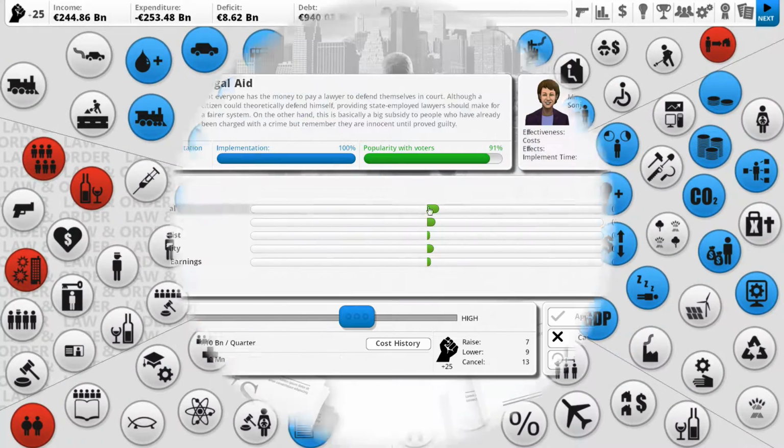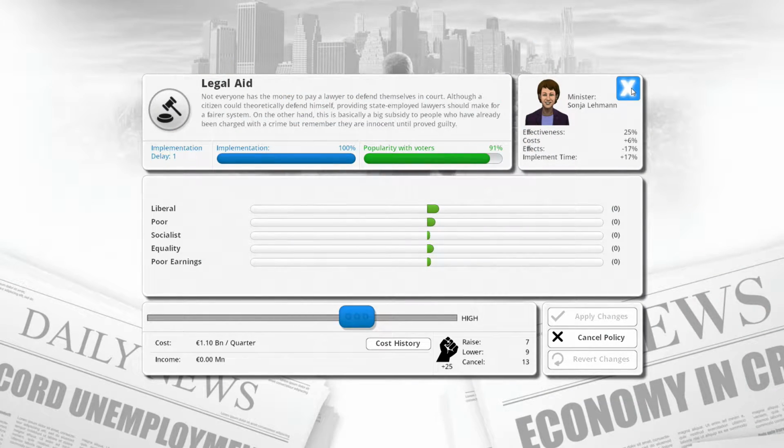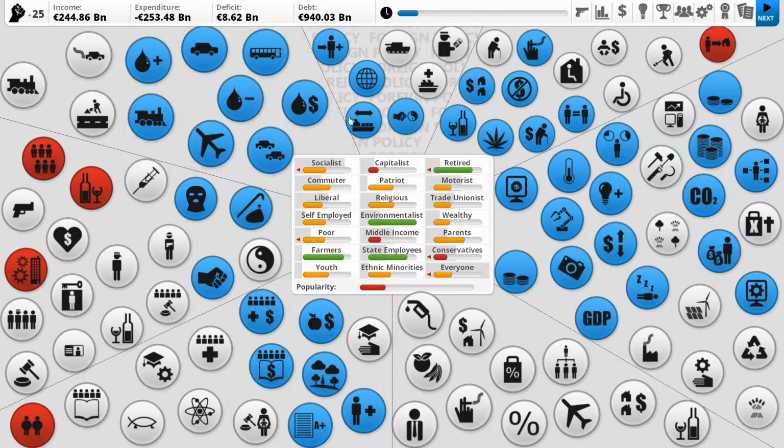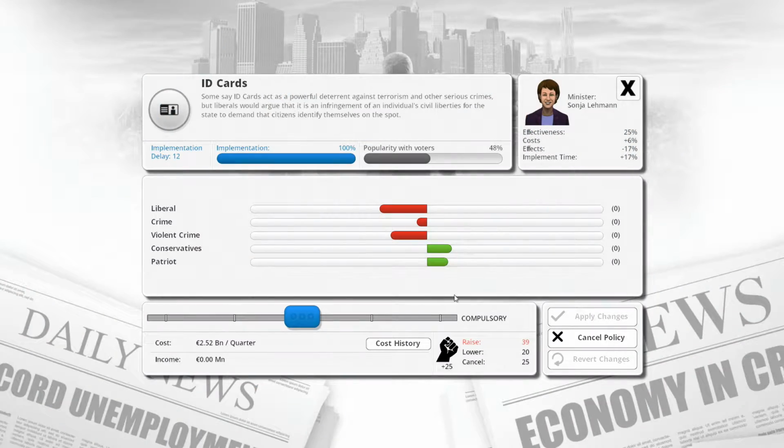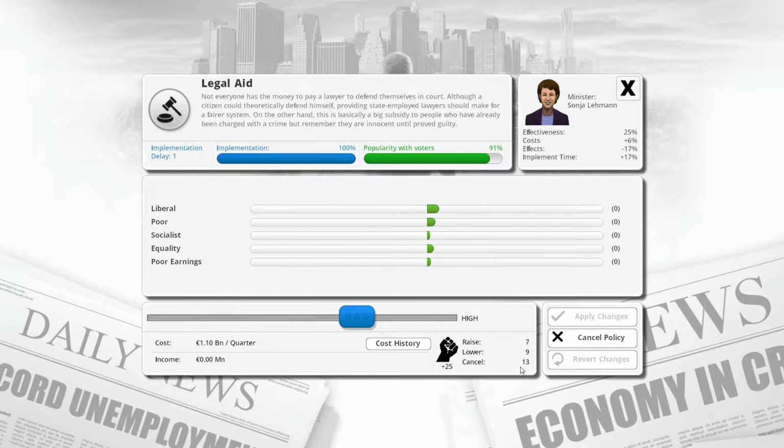Fattiness is going down. Legal aid is light. It's $1 billion. I might get rid of it. That's pretty nice. 13. Everybody likes it though. Grrr.